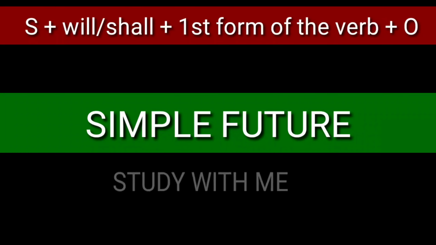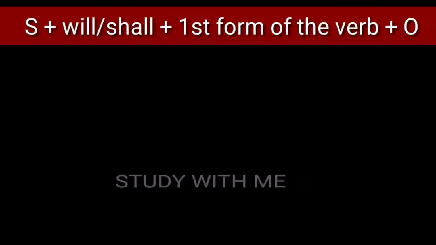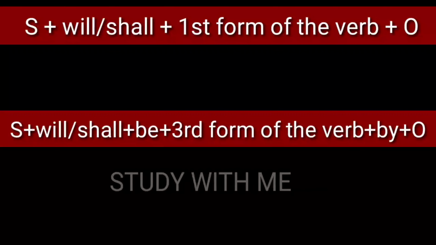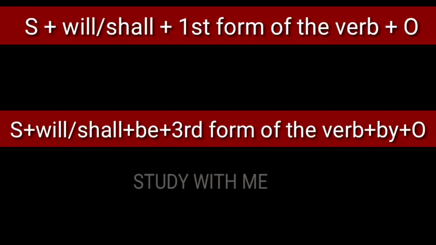Next is simple future, and the structure of the active form is subject plus will or shall plus first form of the verb plus object, and the structure of the passive form is subject plus will or shall plus be plus third form of the verb plus by plus object.